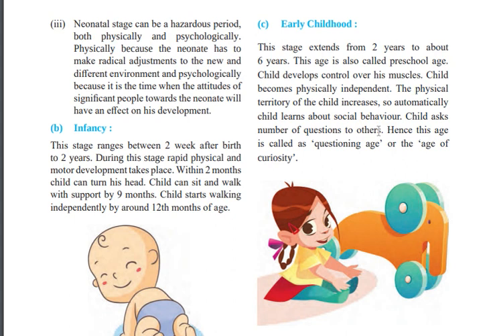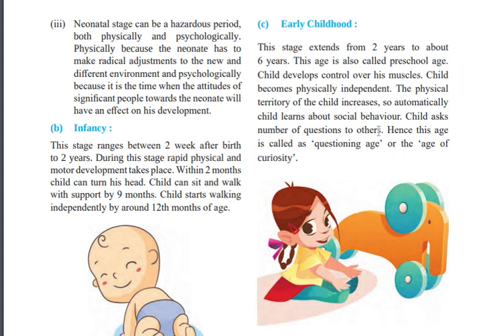The physical territory of the child increases. The child used to play in the bedroom, but here he is able to play anywhere outside. So automatically the child learns about social behavior, and asks a number of questions to others.